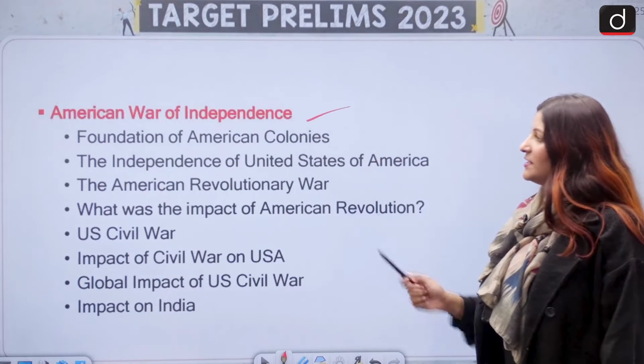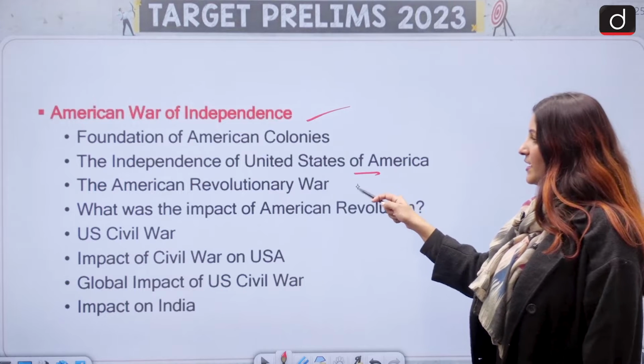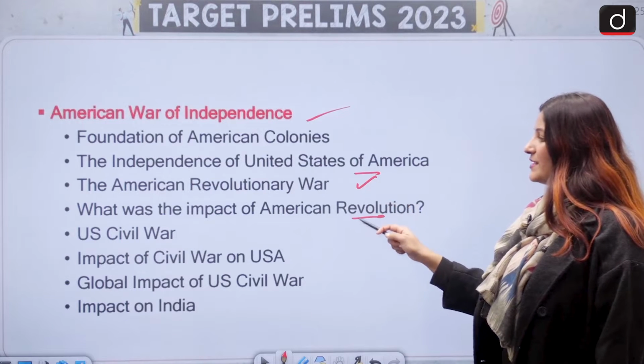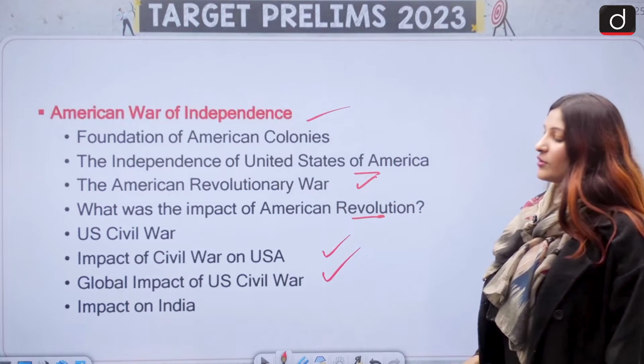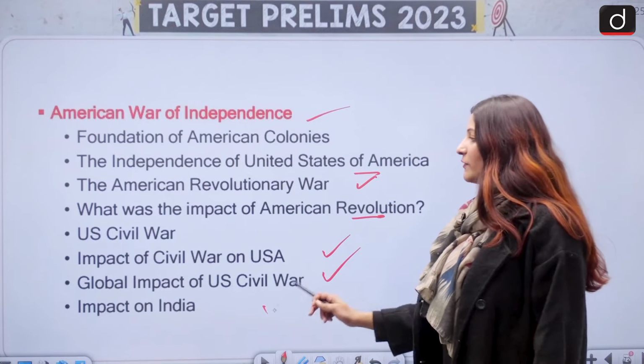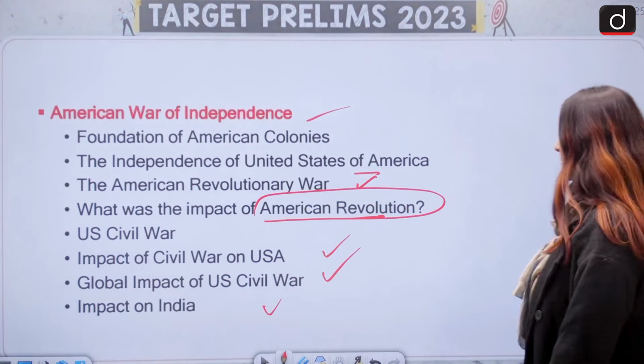American War of Independence, here we have foundation of American colonies, independence of USA, American Revolutionary War, US Civil War, impact of Civil War, global impact of US Civil War, and impact on India. And what was the impact of the American Revolution as a whole? This is the mains part.